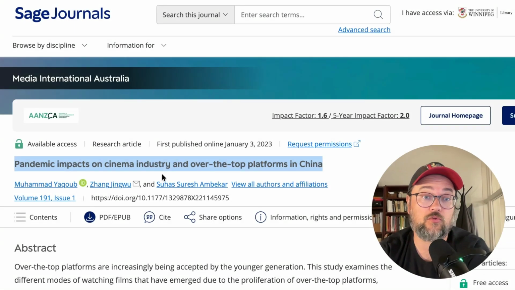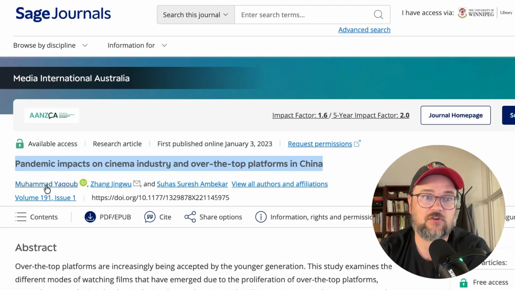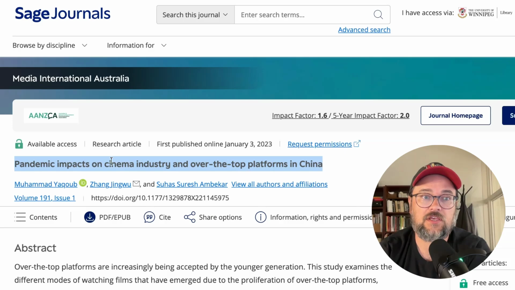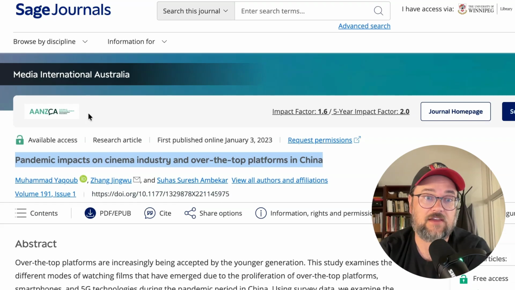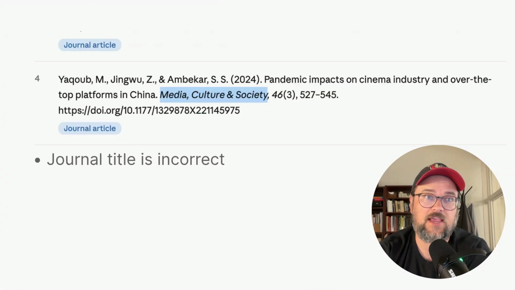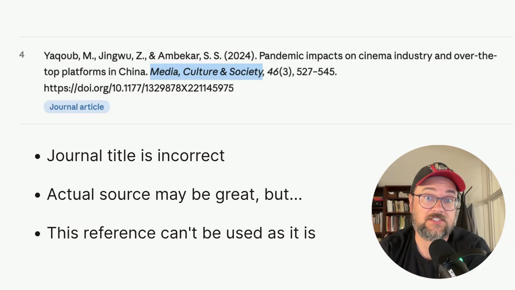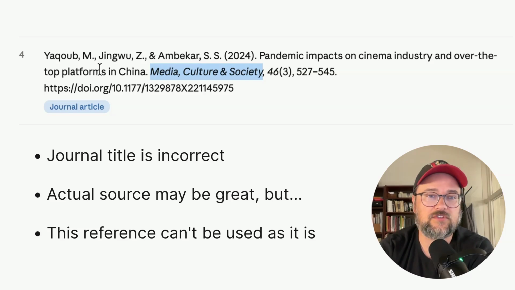So even though the rest of the information is correct, the authors are correct, the title is correct, the fact that it was published in a different place than AI identified is a significant error. And it means also that if we use this reference as it's presented to us here by AI, we will have an error in our list of references. It could be that this is a great source and one that we would want to use for a research paper on this topic, but we can't use this reference in this form because it's not correct.